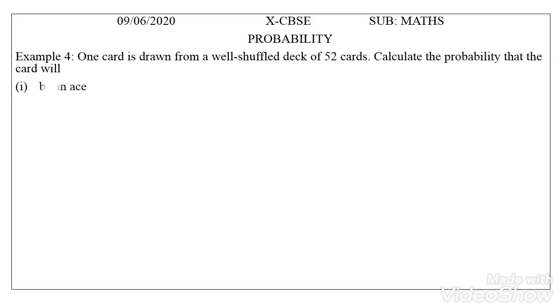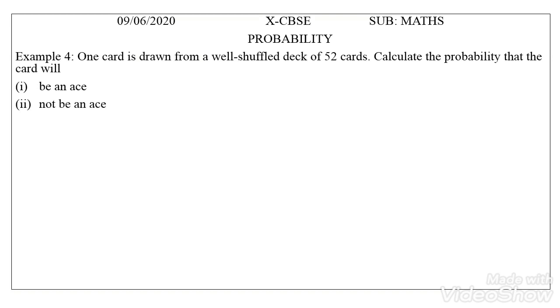So you have to see this question thoroughly. We have to find two probabilities. One, out of 52 cards, the probability that the card is an ace, and another, the probability that it is not an ace. In a deck there are 4 types of cards and 2 colors, so 4 aces are there.